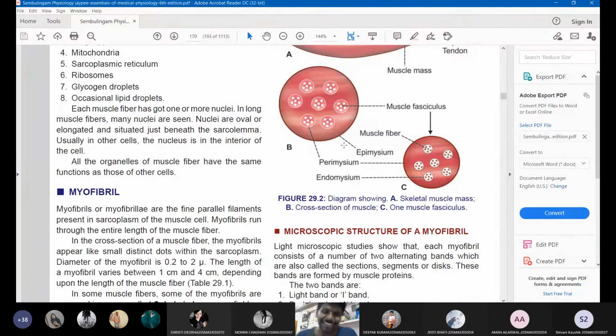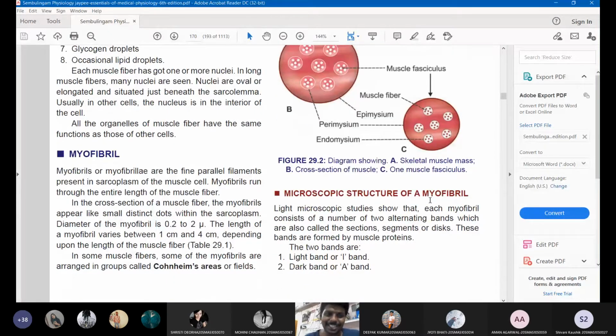Believe it or not, each muscle fiber is made up of 2 to 3,000 myofibrils, and that is not shown in the diagram because it is an ultramicroscopic structure. Anyway, this is the complete hierarchy of muscle. The outer membrane of the muscle fiber is called sarcolemma, and each muscle fiber is made up of even smaller fibers called myofibrils. In those myofibrils only we will have the actin and myosin filaments.